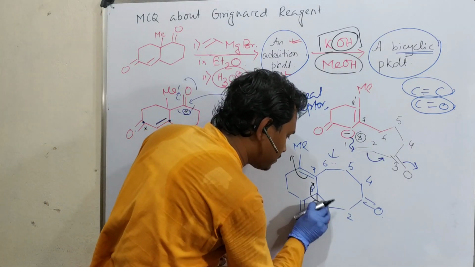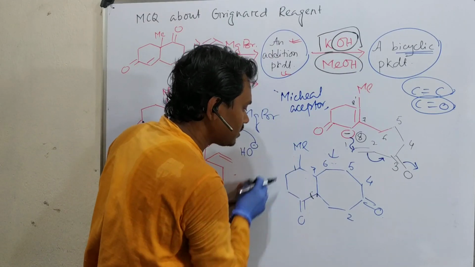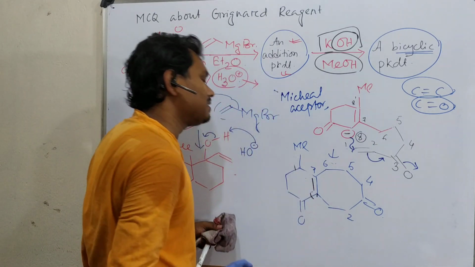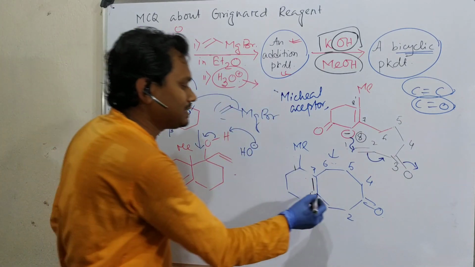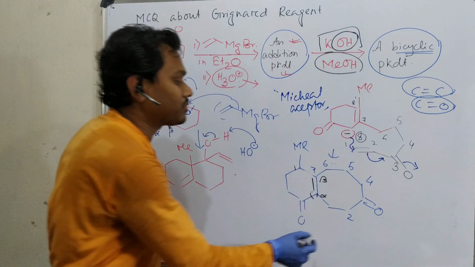Second, if you check the product structure, the product is more stable. Why? The product is an alpha-beta unsaturated carbonyl compound, that is a conjugated system. So the reaction will stop here. So this is the product.